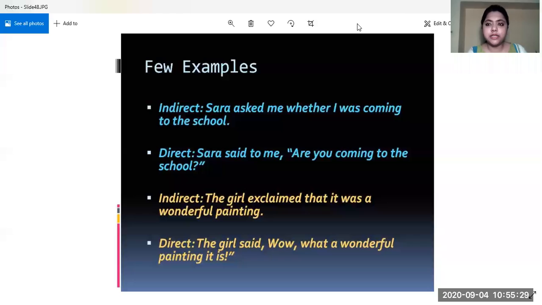The first example is in indirect speech. We are doing the conversion from indirect to direct. Just keep that in mind.